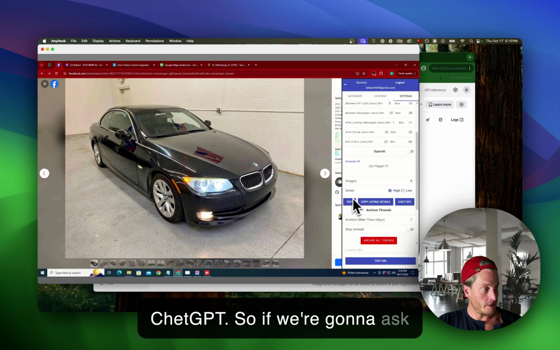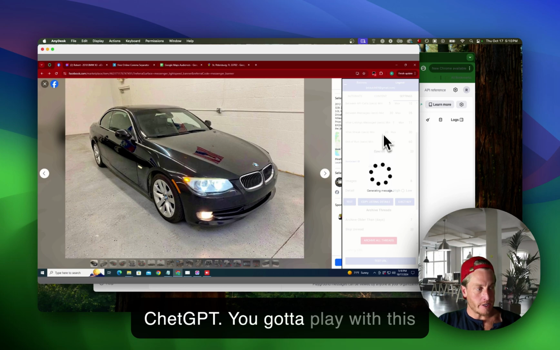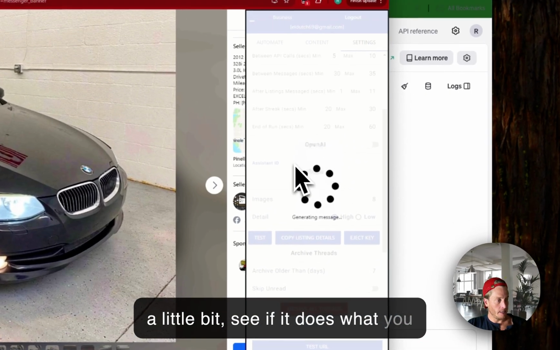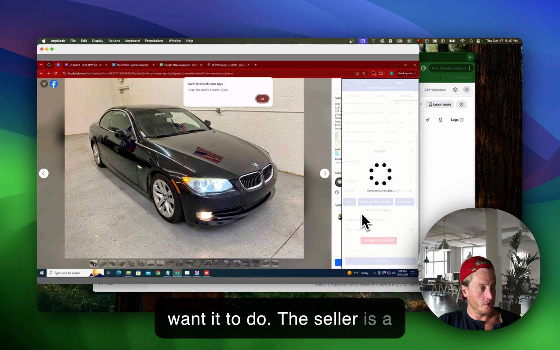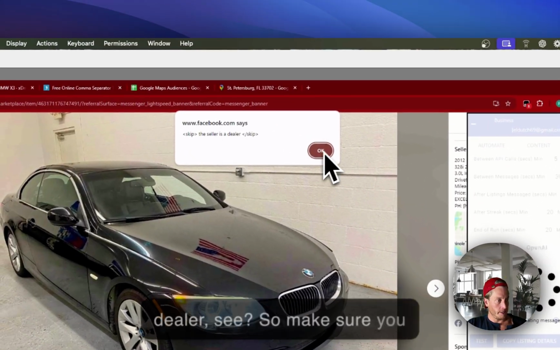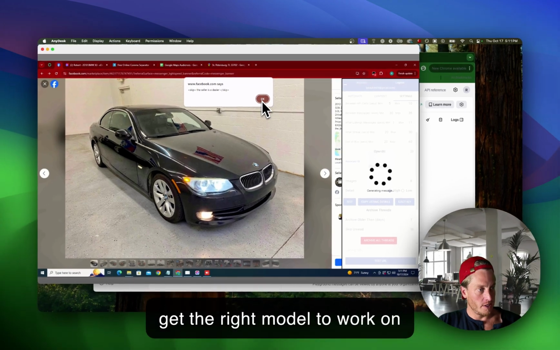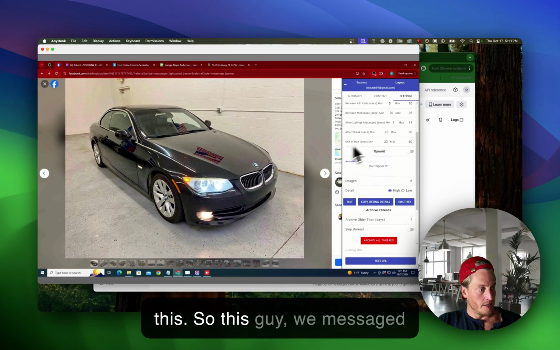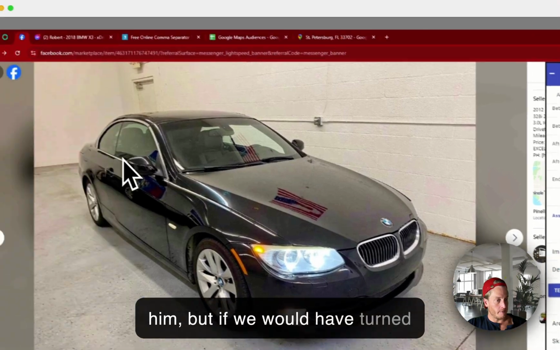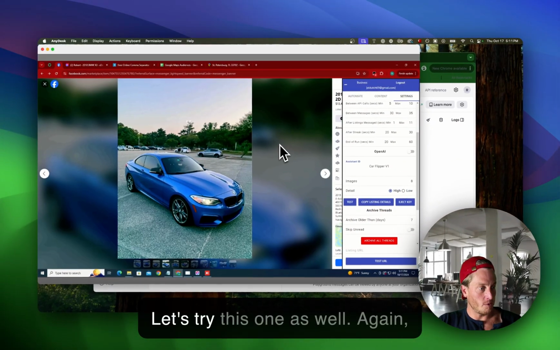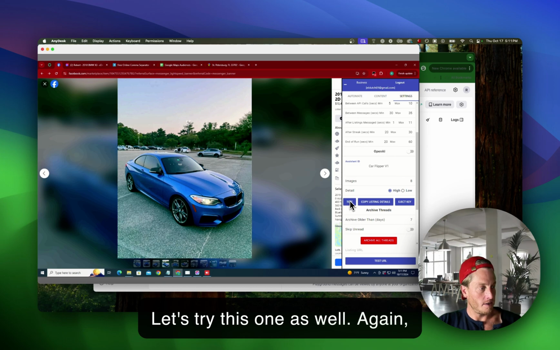So if we're gonna ask ChatGPT, it's super important that you test your ChatGPT. You gotta play with this a little bit, see if it does what you want it to do. The seller is a dealer, see? So make sure you get the right model to work on this. So this guy, we messaged him, but if we would have turned on ChatGPT, it would be skipped. Let's try this one as well.